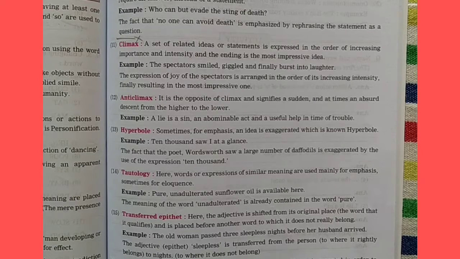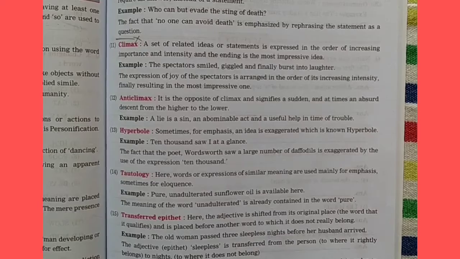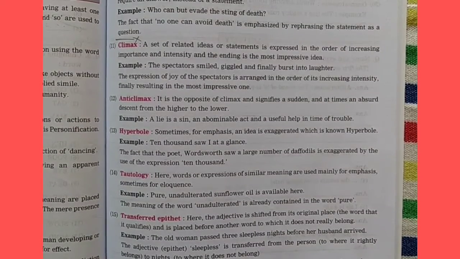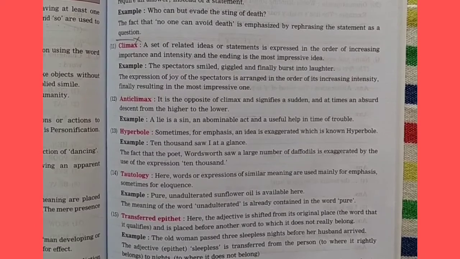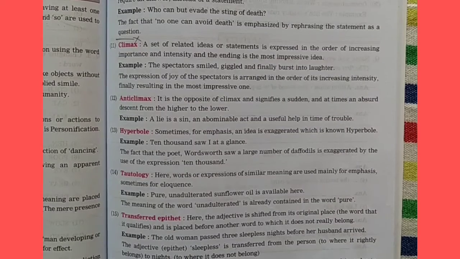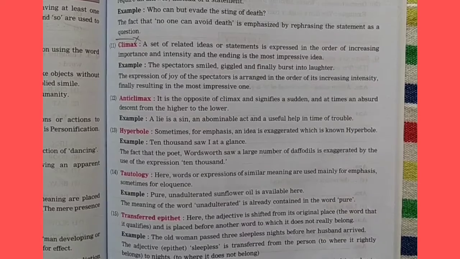A lie is a sin, an abominable act and useful help in time of trouble. So lie means to speak something false which is not true. So first they say that lie is what? It is a sin. Sin means it is a very bad thing which you can do. Paap, like we say in Hindi or Marathi. So what is sin? It is a paap. You should not do it.